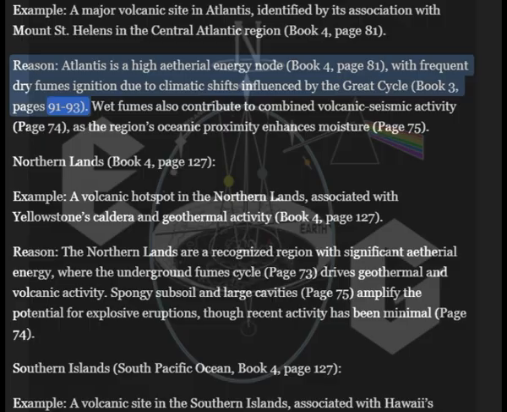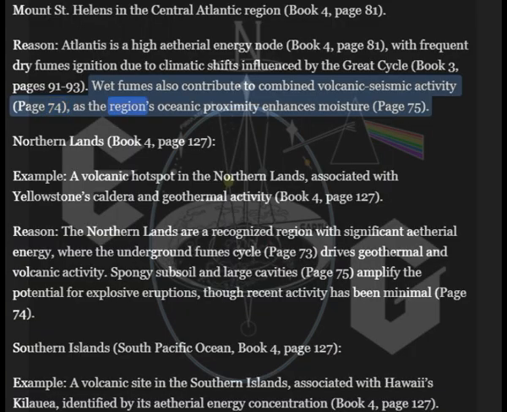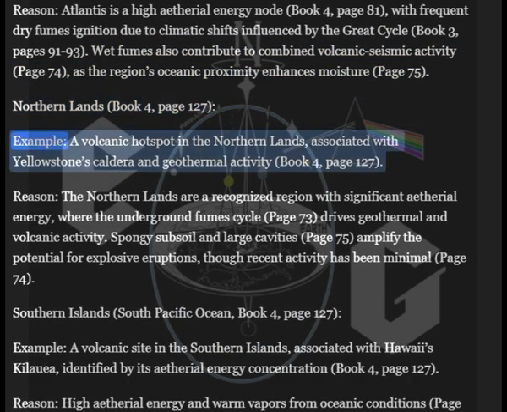Book 3, pages 91 to 93. Wet fumes also contribute to combined volcanic seismic activity. Page 74, as the region's oceanic proximity enhances moisture. Page 75. Northern Lands. Book 4, page 127.